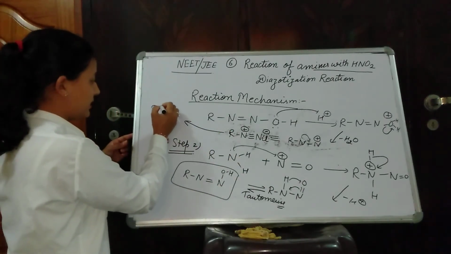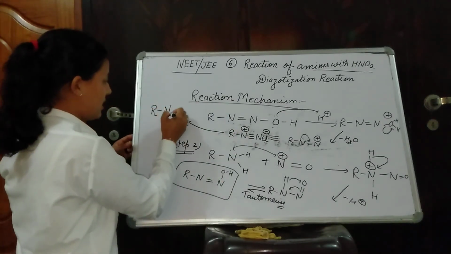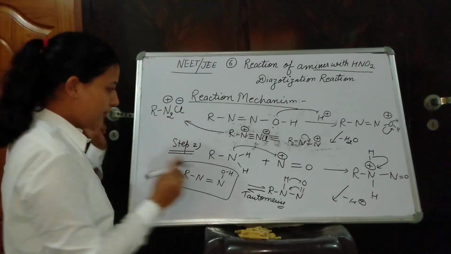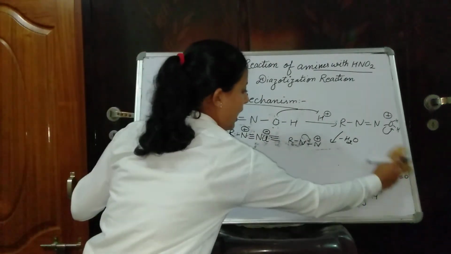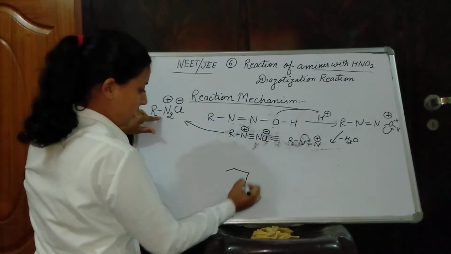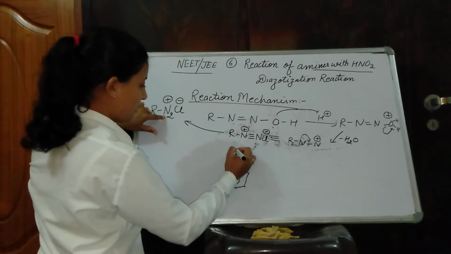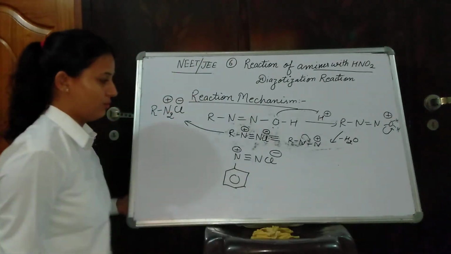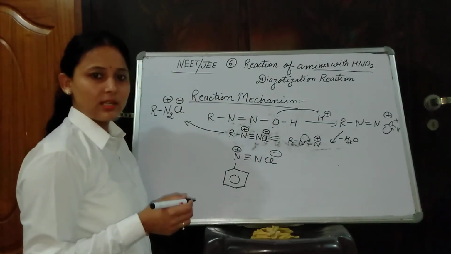You can represent this molecule, or in many books it is represented as RN2 positive Cl negative. If I write benzene in place of R, that is the aryl group, it can be represented as N positive triple bond N Cl negative. For our further reactions, tomorrow we will discuss this.